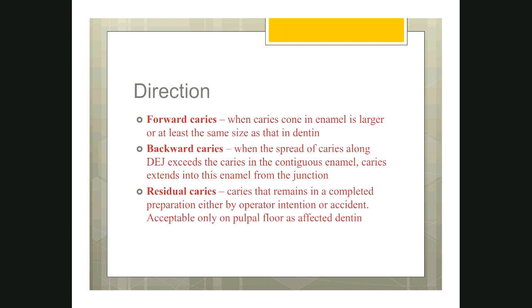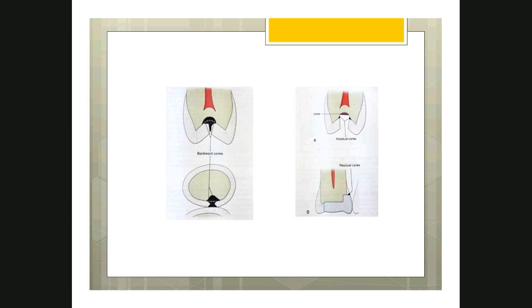Then there is a third variety called residual caries. That means after you do the tooth preparation and excavate all the caries, there will be some amount of caries remaining on the pulpal floor. As you can see in this picture, after the tooth preparation, there is some caries on the right side and left side and also on the pulpal floor. This is the pulp and this is the pulpal floor of the tooth preparation, and you can see some caries left behind. So this is called residual caries. Sometimes during the restoration also you will be leaving behind some caries on the gingival seat. So these are all called residual caries.